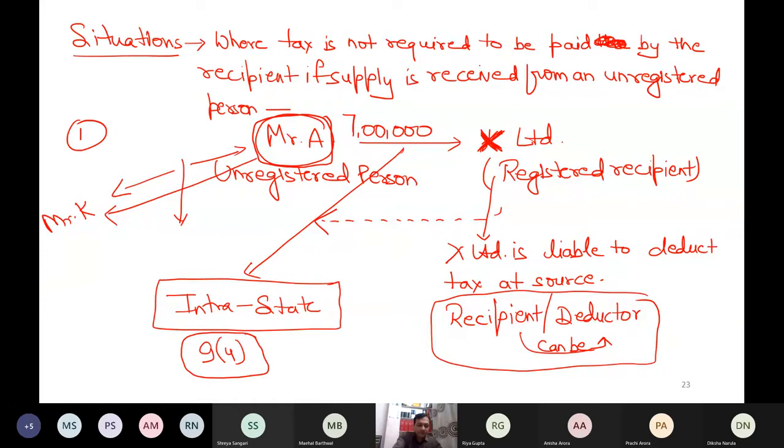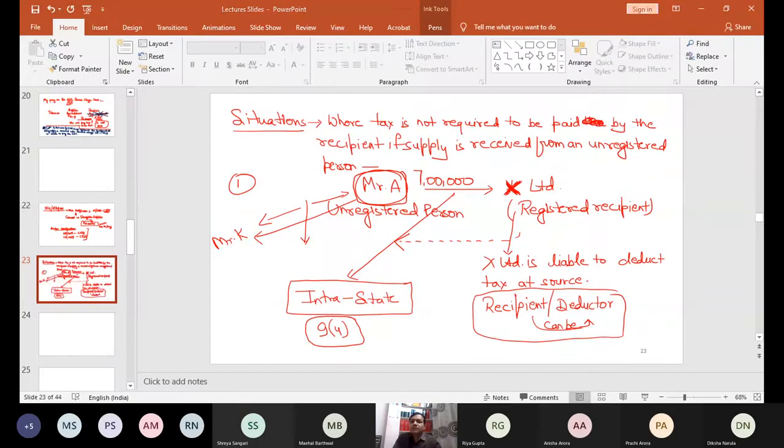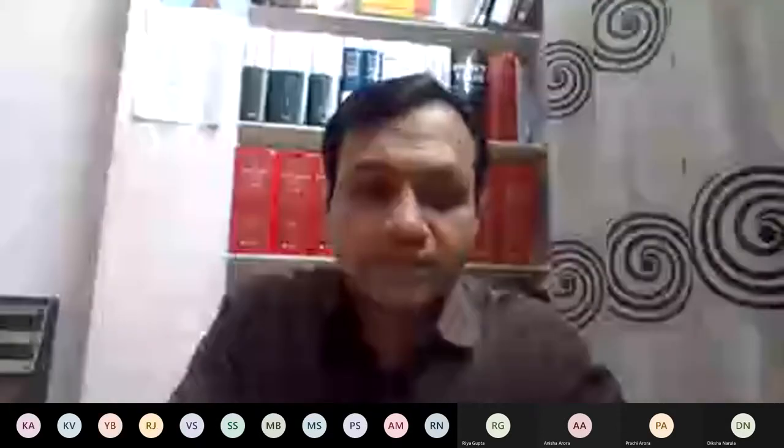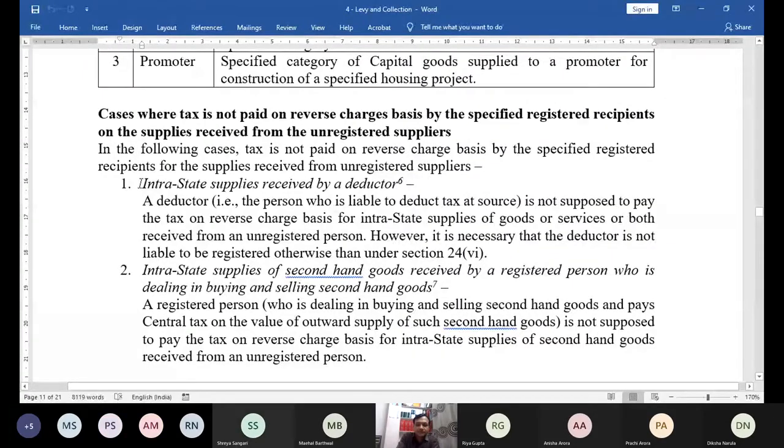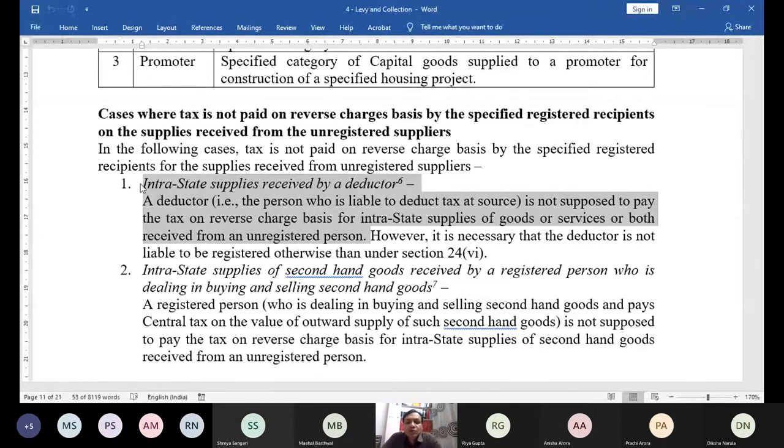If still not clear, I have simply simplified this. Let me show you again my word file. And you have to read only this point. Deductor, that is the person who is liable to deduct tax at source. In my case, the deductor is X Limited, is not supposed to pay tax on reverse charge basis for intrastate supplies of goods or services or both received from an unregistered person. So whatever I have received in my example, I'm not supposed to pay any tax to the government of India. That's it. Please raise your hand.